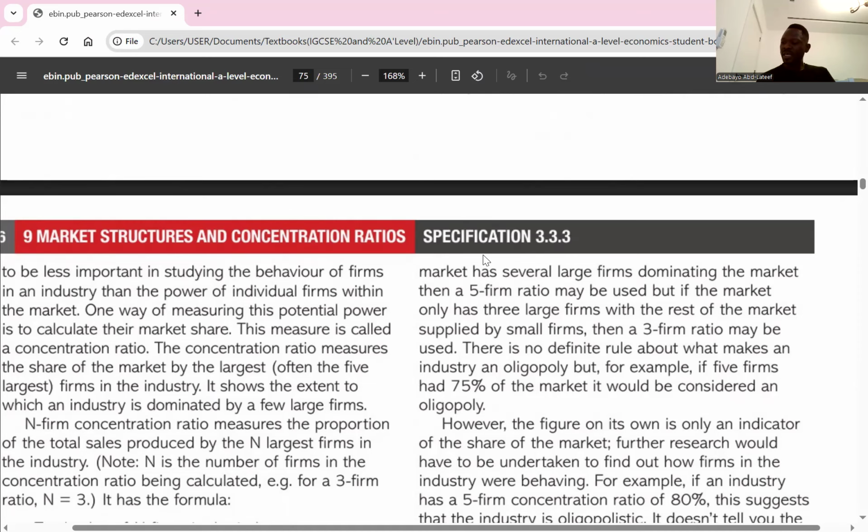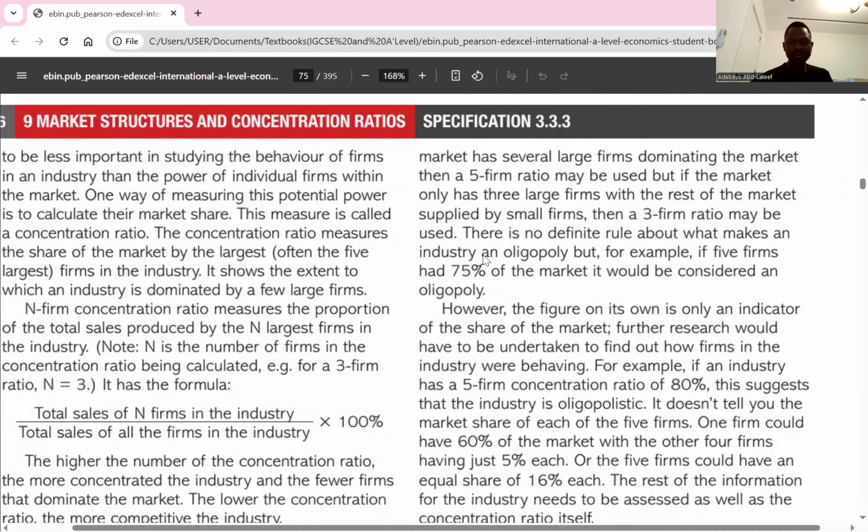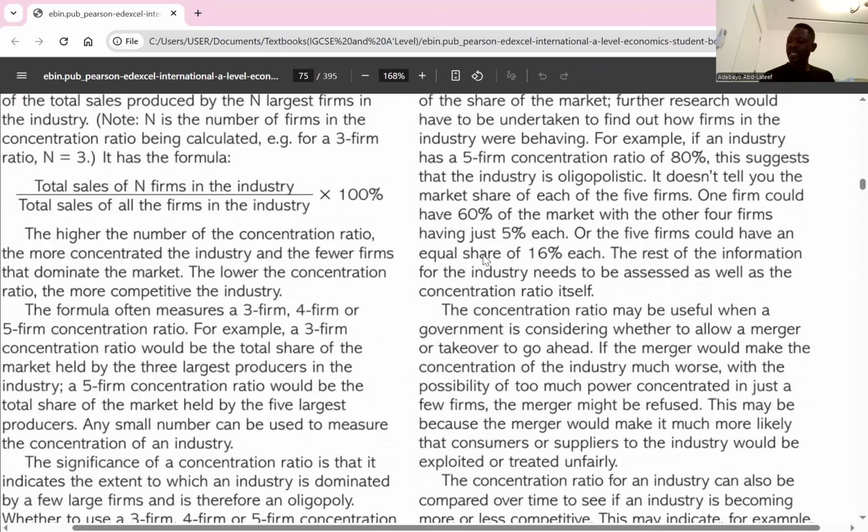So the formula is the total sales of N firms in the industry divided by the total sales of all firms in the industry, multiplied by 100. When we talk about the N firms, we're talking about the few large firms dominating in the industry, their market share divided by the total market sales in that industry, multiplied by 100.